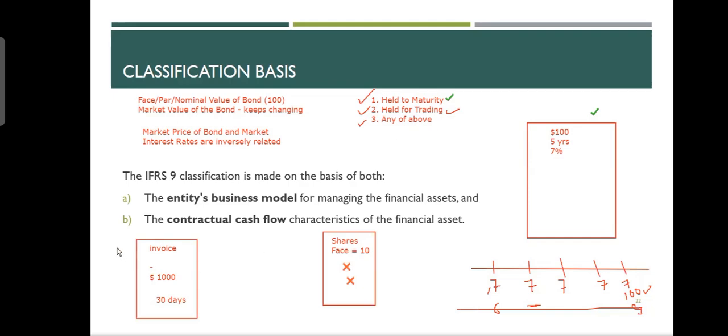Yes, this invoice we are keeping until maturity because we have to wait for 30 days until the customer gives us the money. And what will you get? Will you get 990, 1000, 1011, something more, something less? Absolutely not. I will get exact 1000. So this, my invoice, a receivable invoice from a customer, it meets this criteria.